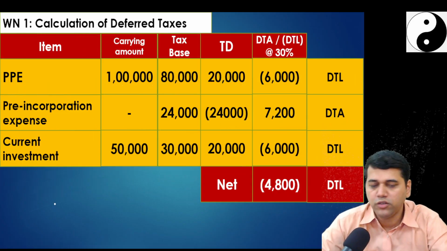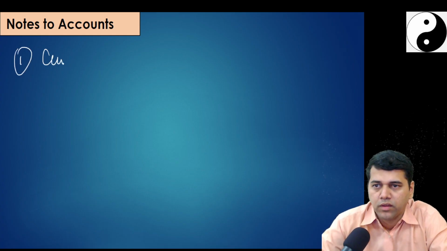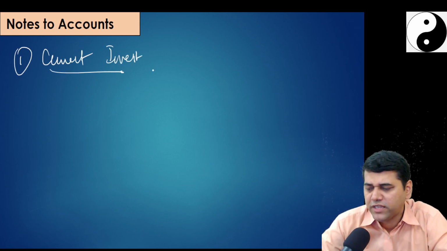Okay, now write notes. Notes to accounts. 1. Current investment. PP and all, there is no change.